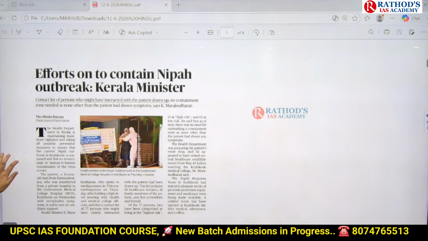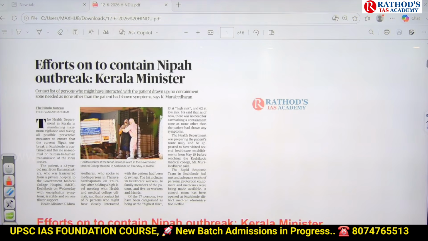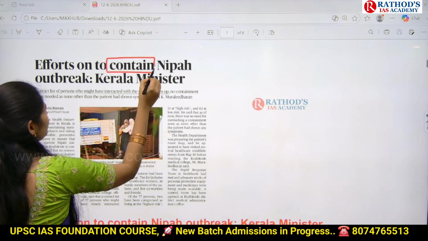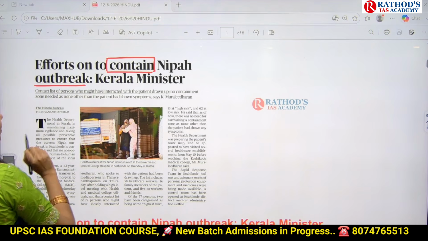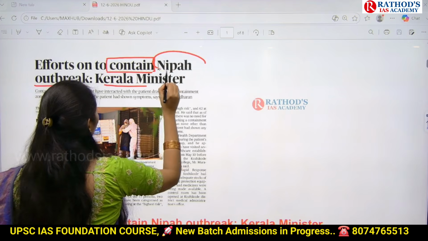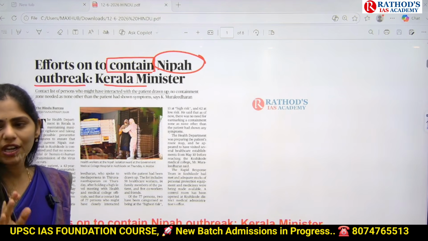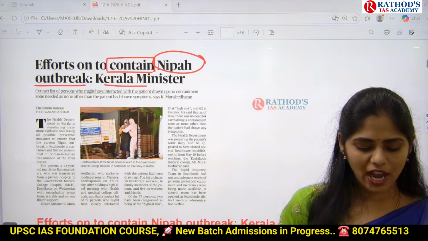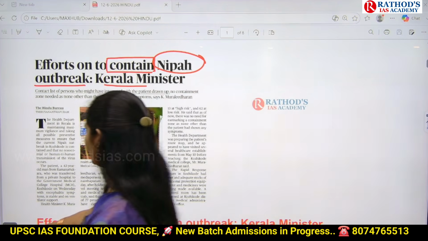See this title, guys. Efforts to contain, means to stop the spread of, Nipah outbreak, Kerala Minister. The key word in this article is just Nipah virus. Whenever you are seeing any disease which is in the news, you have to focus on these points.